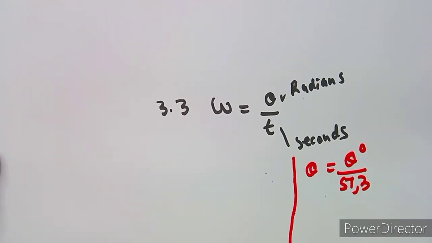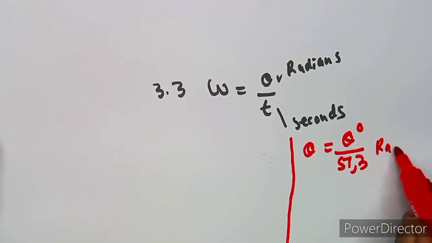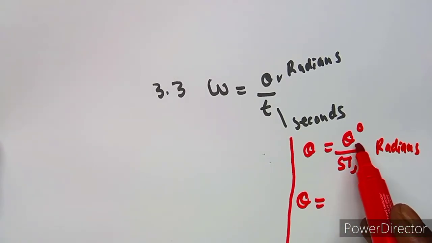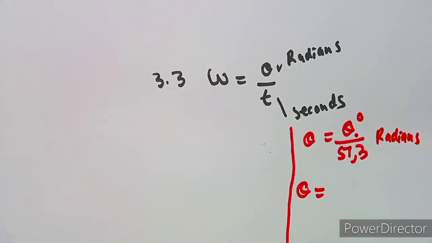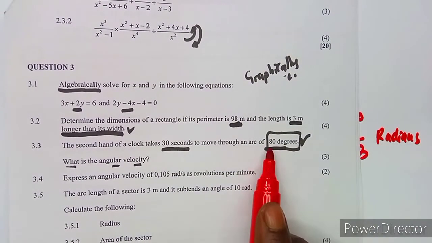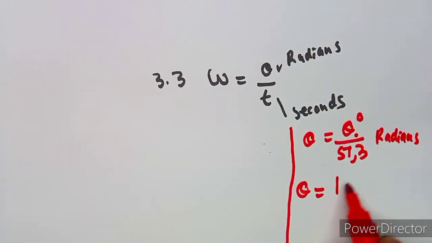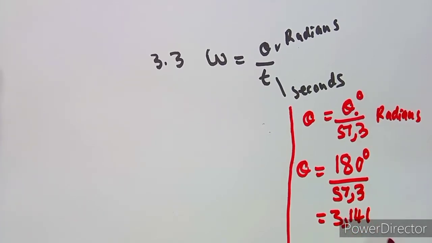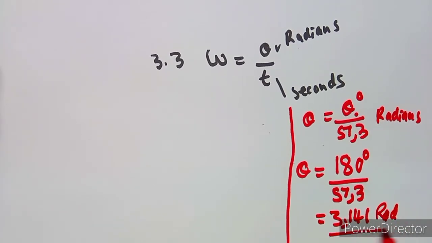All right, so this is the concept. Our theta is going to be our theta in degrees, which is 180 degrees that we are given here. So it's 180 degrees over 57,3. All right, so there I want you to use the calculator. You're going to obtain something like 3,14 something, which is going to be just 3,141 if we round it off. So this is now in radians. All right, so this is our theta in radians.